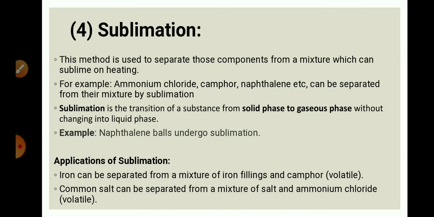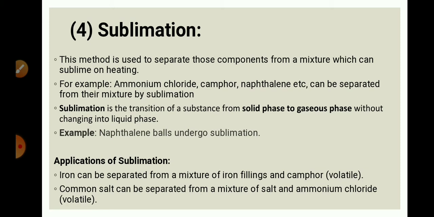Next is sublimation. This method is used to separate those components from a mixture which can sublime on heating. We know sublime substances are the substances which can convert directly from the solid phase to the gaseous phase without changing into the liquid phase.